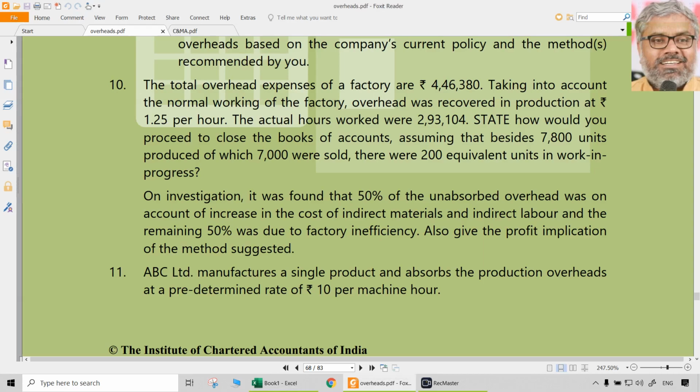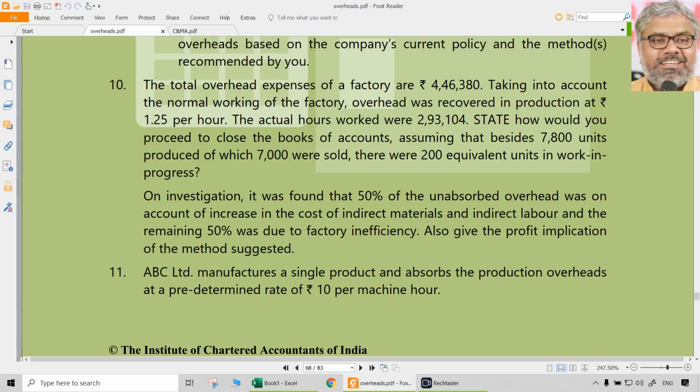Right? State how would you proceed to close the books of accounts, assuming that besides 7,800 units produced, of which 7,000 were sold, which means 800 units are closing stock. Besides them, there is a 200 equivalent units in work in progress. Very important. Work in progress is there in this question, but we don't have to calculate equivalent units.